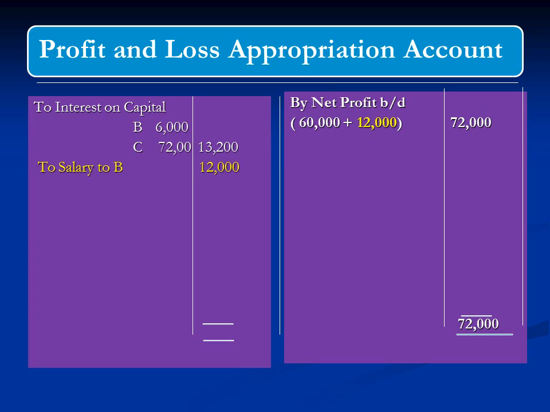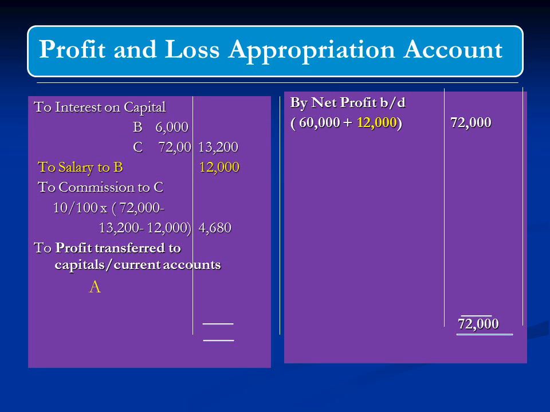And now we write salary of B on the debit side, 12,000. Commission of C is calculated on profit which is left after subtracting interest on capital and salary of B. So from 72,000, we subtract interest on capital and salary of B, and on the remaining profit we calculate 10%, and this comes to 4,680. And the remaining profit, which is to be divided between A and B, is 42,120. So divide this in the ratio of 2:1.